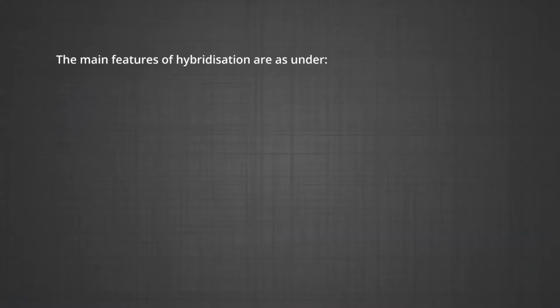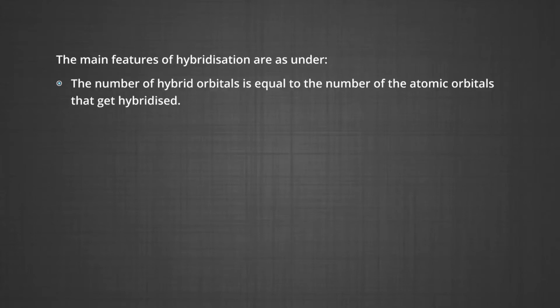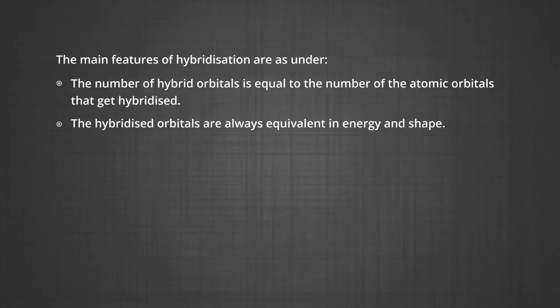Now let me tell you the salient features of hybridization. The main features of hybridization are as under. Number one, the number of hybrid orbitals is equal to the number of atomic orbitals that get hybridized. Number two, the hybridized orbitals are always equivalent in energy and shape.